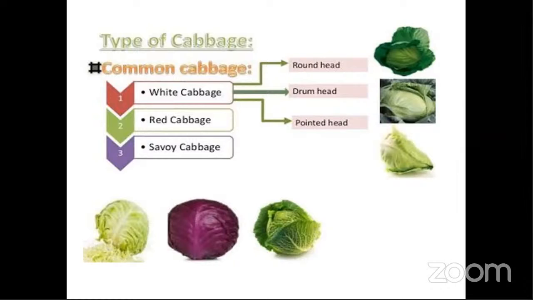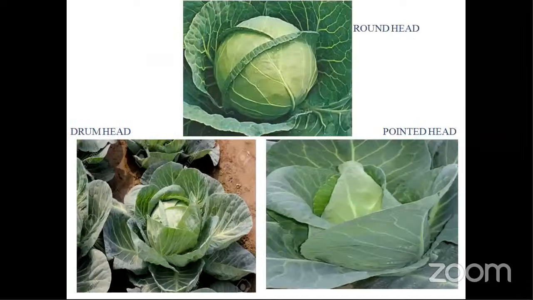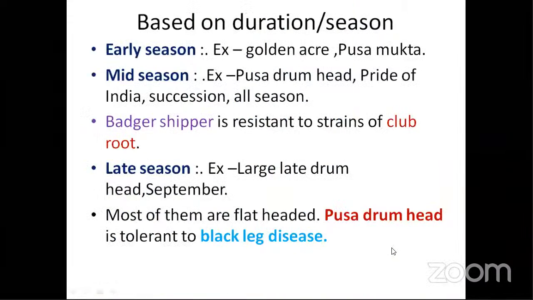This classification is in white cabbage: round, drum, and pointed head. Here we see the round head, which is completely round, and normally we see it in the market. Drumhead is generally flat, meaning the head portion is a little longer, a little flat, and this is the pointed head or conical. Next, based on maturity, early varieties, for example, are Golden Acre and Pusa Mukta.